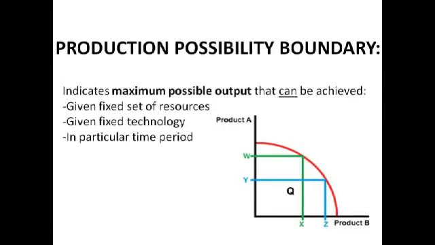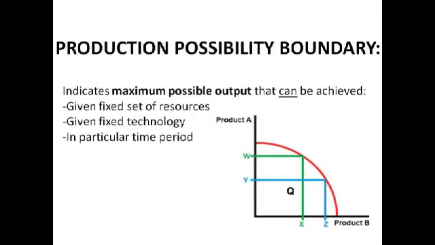And if you're on the PPB, it also means that you've got allocative efficiency, because it's impossible to produce more of one good without producing less of another good. So say we're at point YZ on the production possibility curve and we want to make more of product A, we can't make more of product A without making less of product B, and we'll come to that in more detail on the next slide.